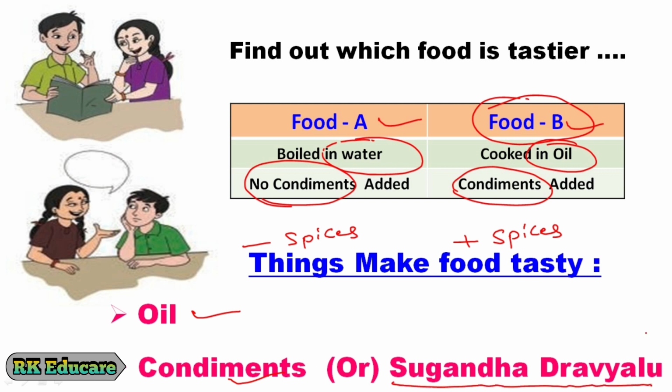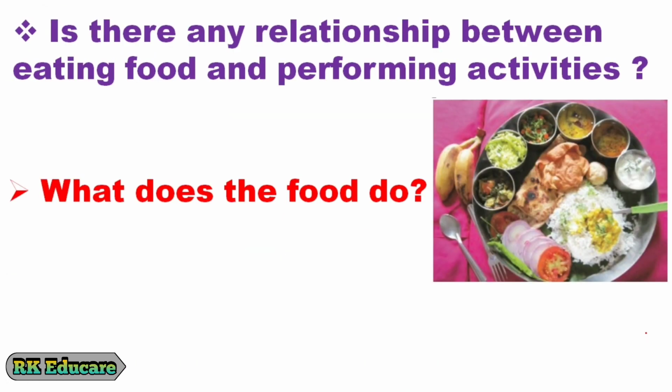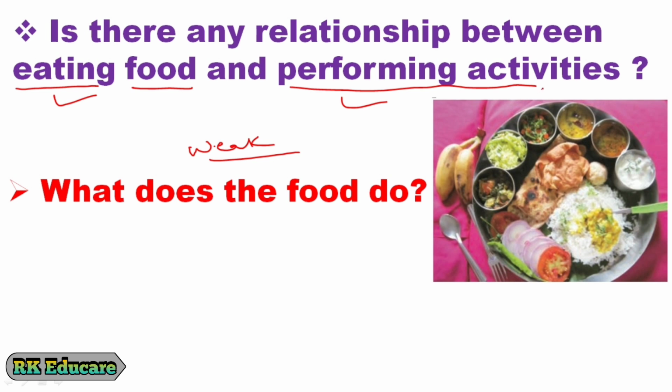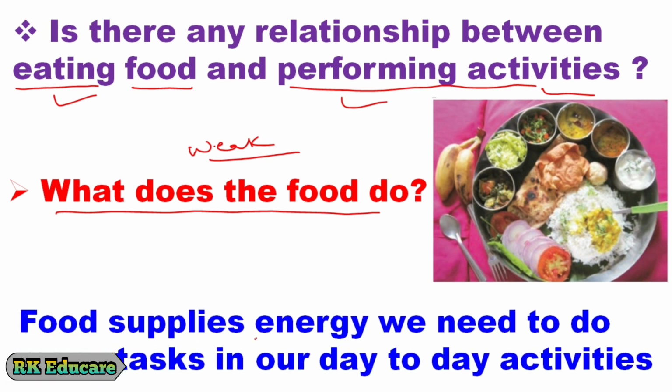Daily we take food and go on different activities. But is there any relationship between eating food and performing activities? To understand it, let us think. You do not take food for many days. What would happen? You will become weak and you are unable to walk even a little distance, isn't it? So we can say there is a relationship between eating food and performing activities. After eating food, what does it do in our body? The food is oxidized in our body and releases energy. This energy is consumed for our daily activities. Food not only supplies energy to our body but also keeps our body healthy.